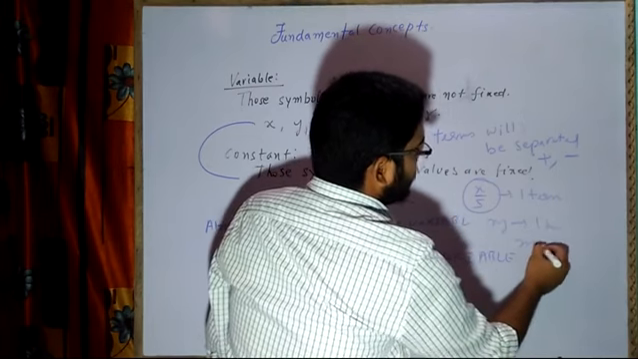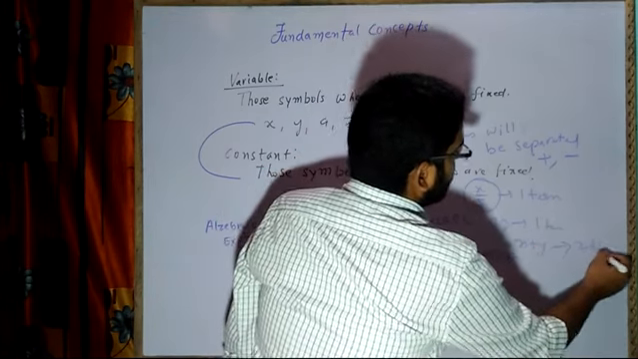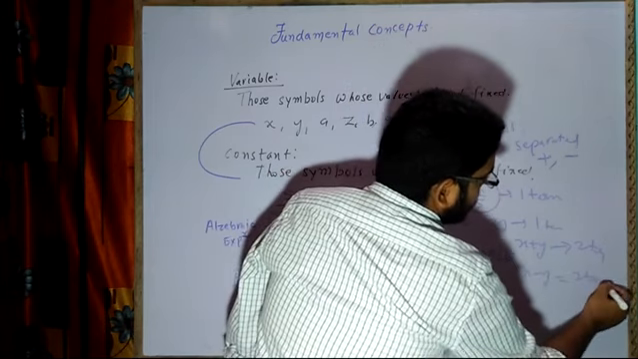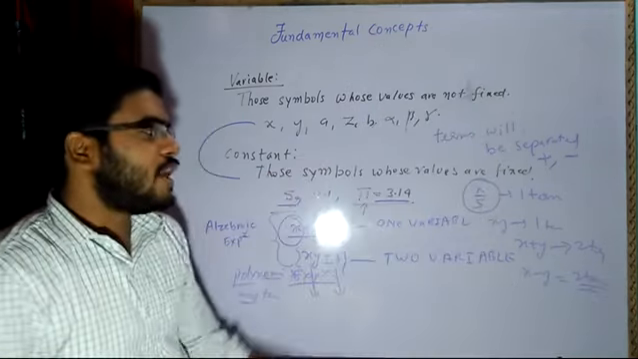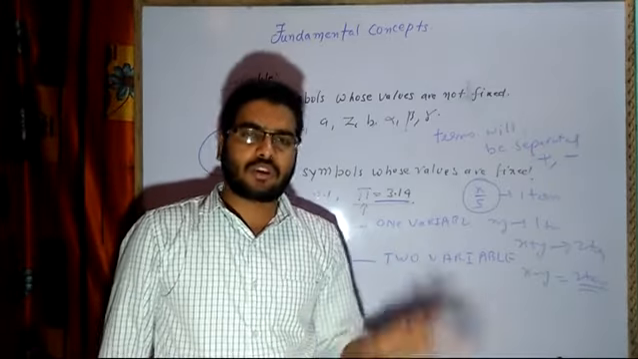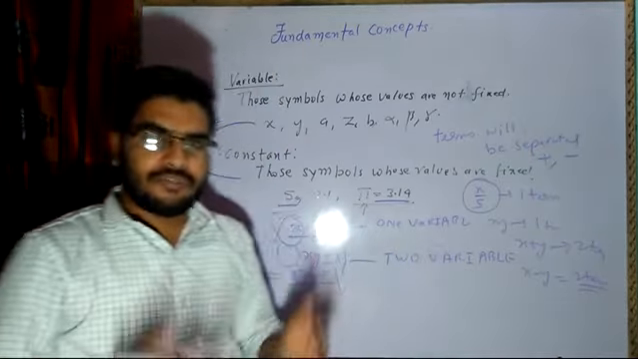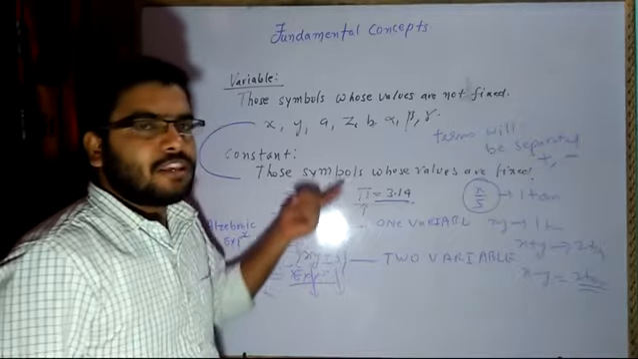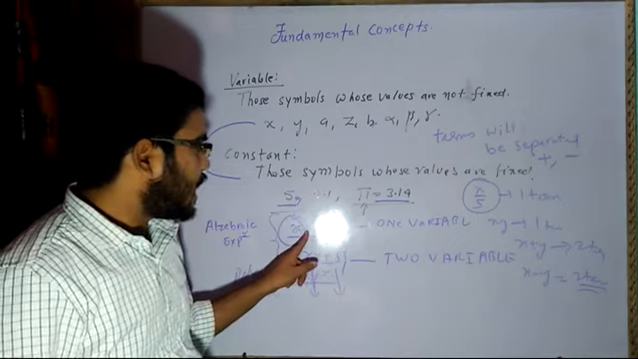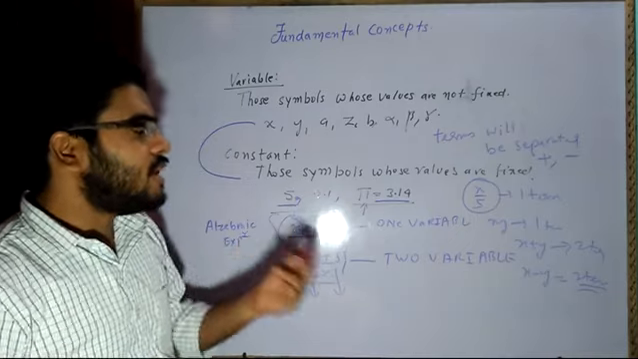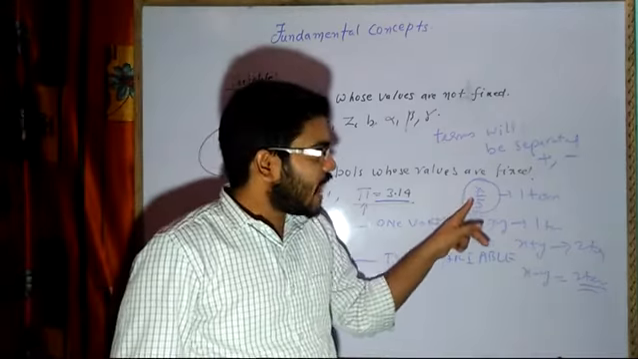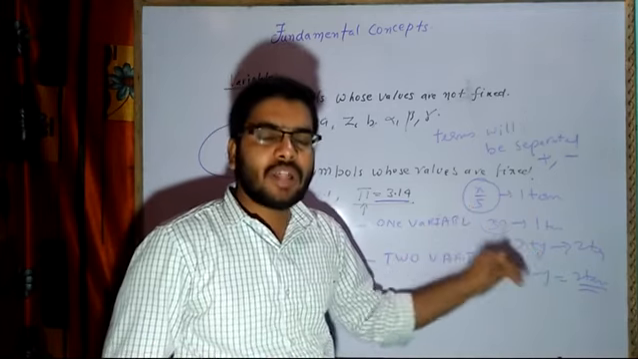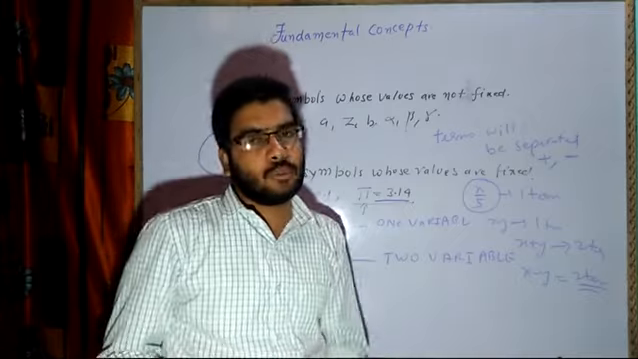But if I write x plus y, then it becomes two terms. If I write x minus y, it again becomes two terms. So always remember, when two different variables or two constants are separated by either plus or minus, then that means there are two terms. Here we are having one term. This will be called one term. If we are having a plus or minus symbol, then it will be called two terms or more than two terms.